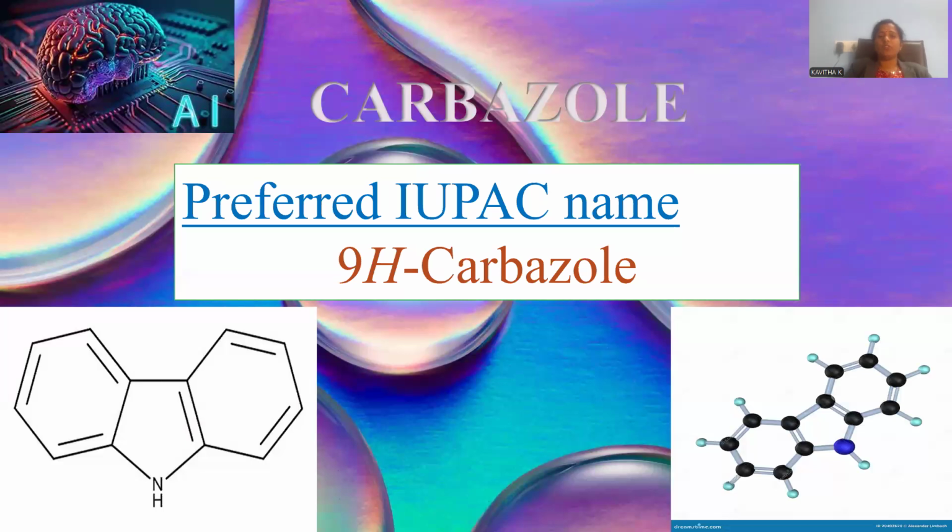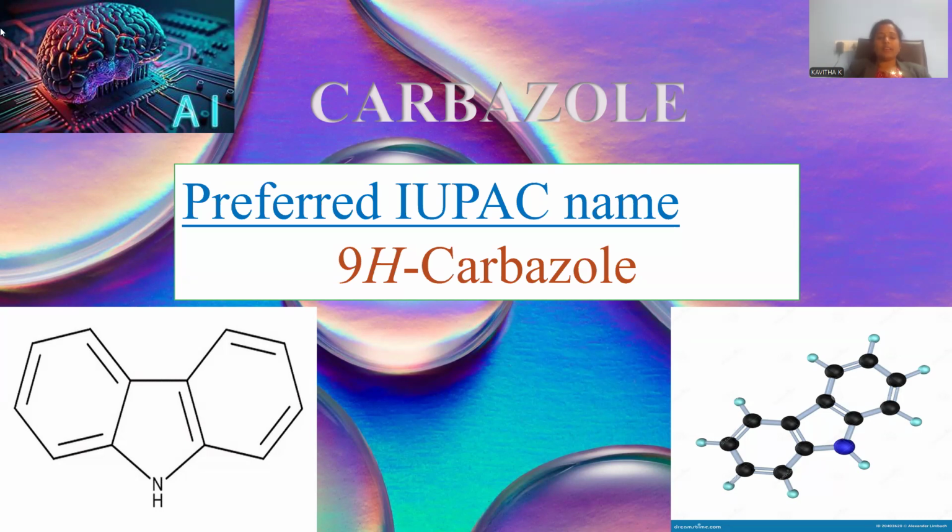The session is going to cover the concept called carbazole. Carbazole is preferably named as 9H-carbazole in accordance with the IUPAC nomenclature. IUPAC stands for International Union of Pure and Applied Chemistry. And this will be an AI-powered session.